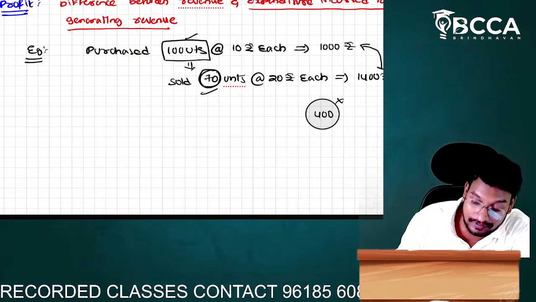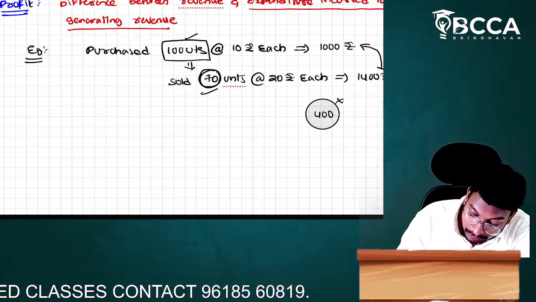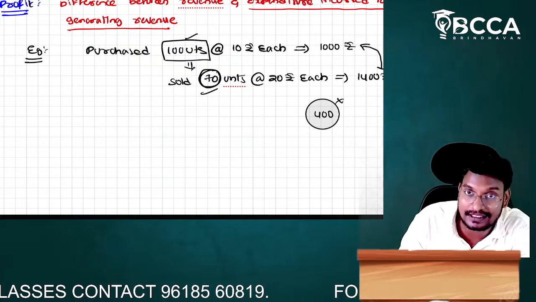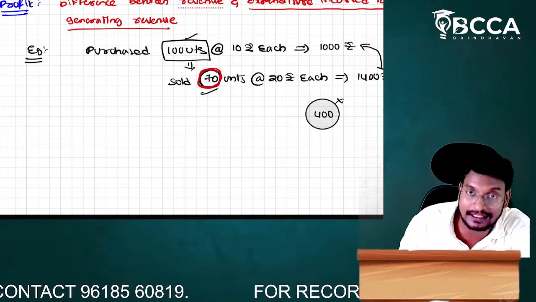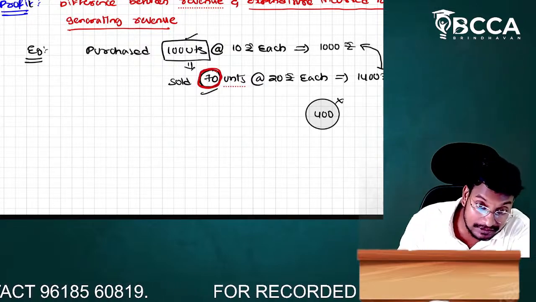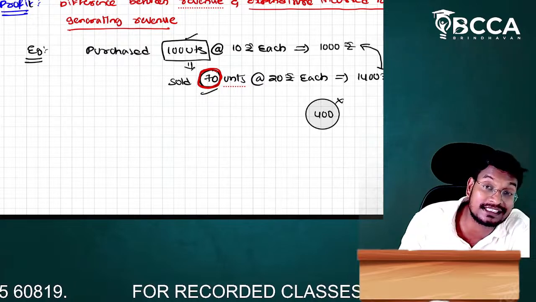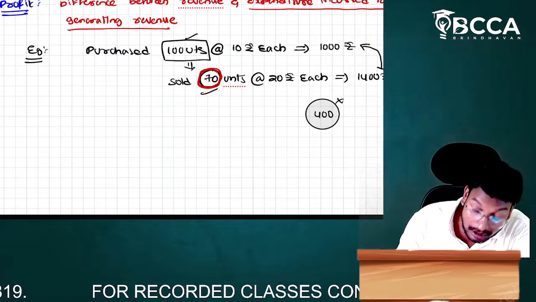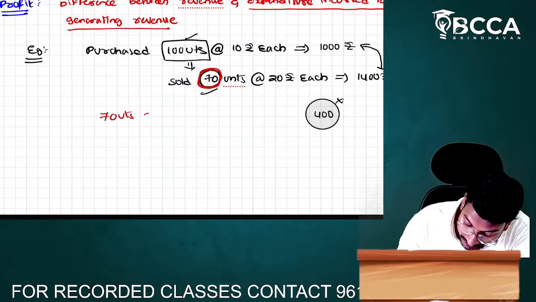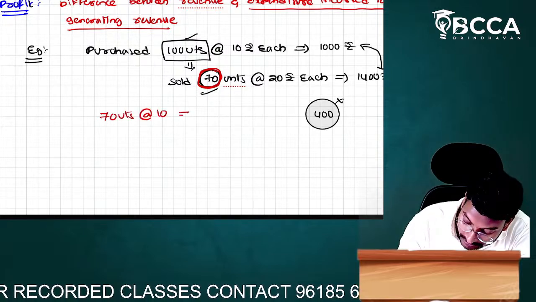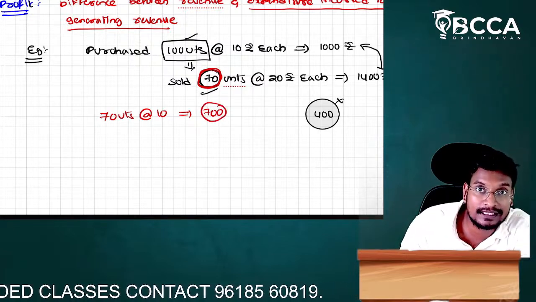Then what is the profit, sir? We have to consider the expenditure incurred for generation of revenue. We are generating the revenue for how many units, sir? We are generating the revenue for the 70 units. So we have to consider the expenditure for the 70 units only. So how much will we get, sir? Here the 70 units cost at the rate of 10 rupees each. That is equal to how much, sir? It is 700 only. Here actual expenditure is how much, sir?